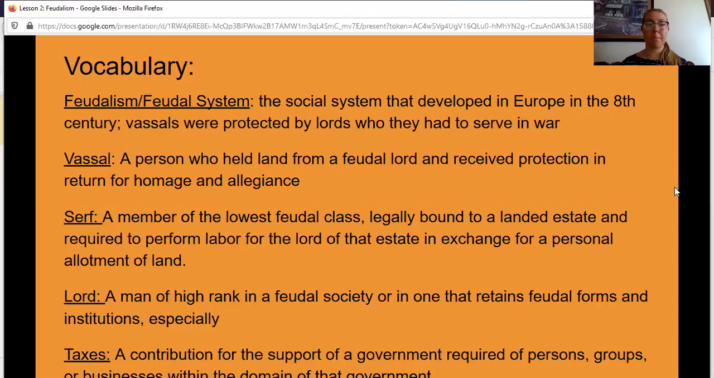A lord is a man of high rank in a feudal society or in one that retains feudal forms and institutions.